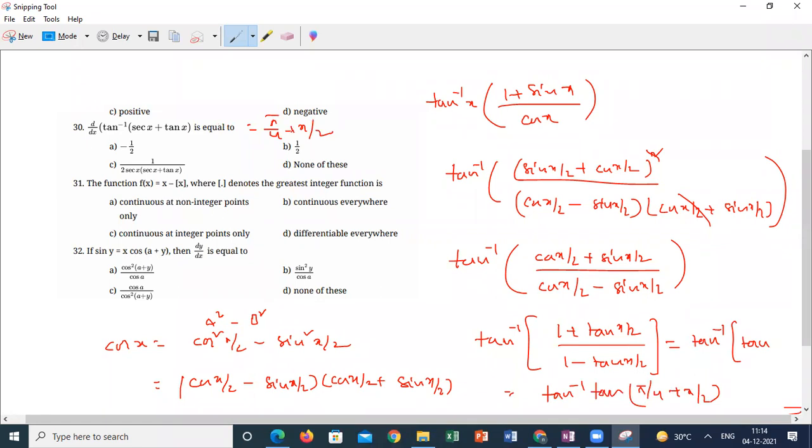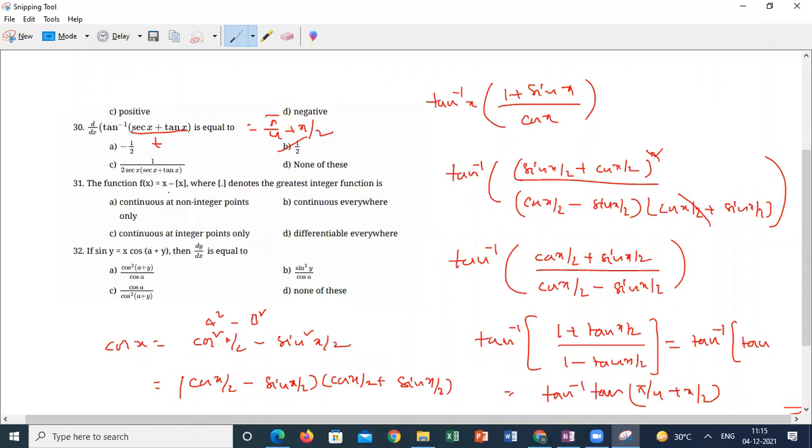Question number 30. 1 by 2. Simple. Or you can apply the straight formula, 1 by 1 plus x square, into the differentiation of secant x plus tan x. That is also fine. Consider this as t, and 1 by 1 plus t square into dt. So again secant square. You can do that also. After simplification, after all deductions, you will finally get 1 by 2.